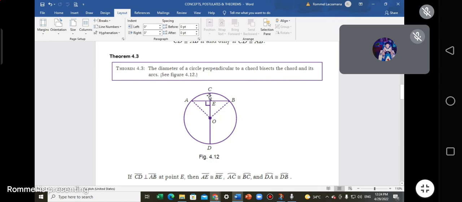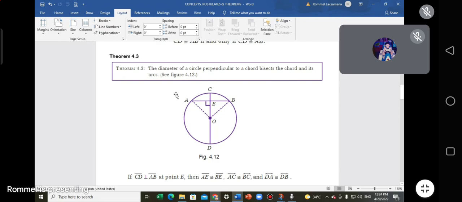For instance, CD is not there in the very center. It's here, and at this point it intersects segment AB. Hindi na po yan diameter. Nakuha? Okay. So it makes sense. There is the word bisects in the very center. They meet in the very center.